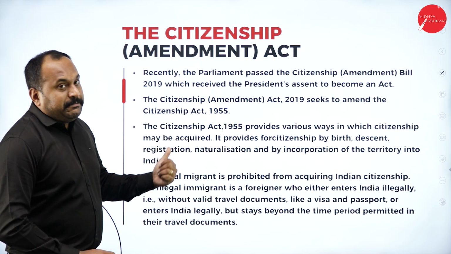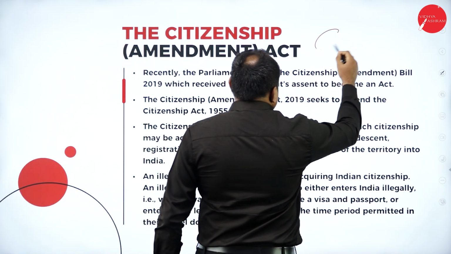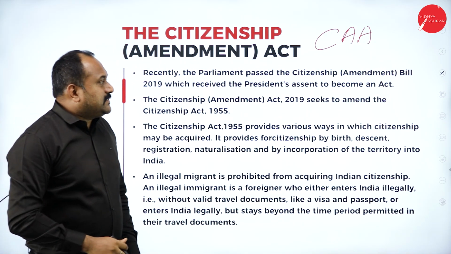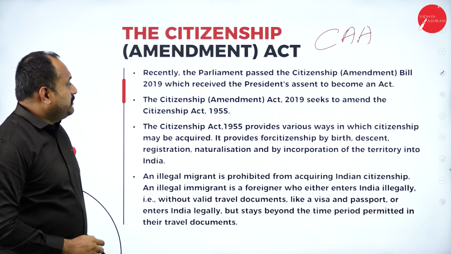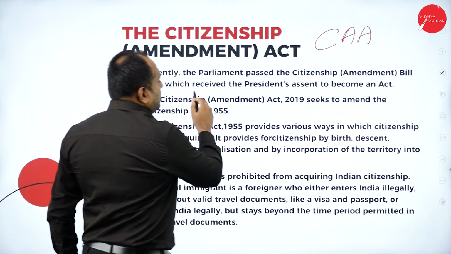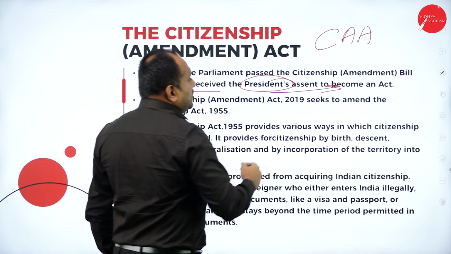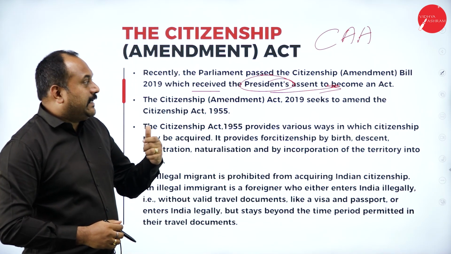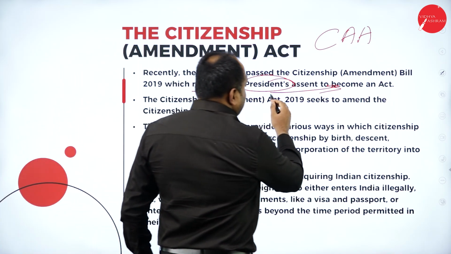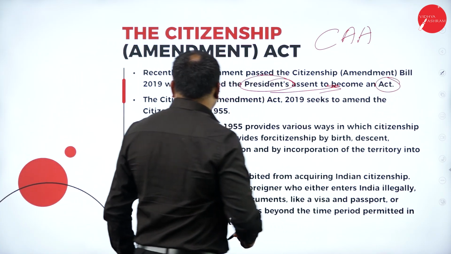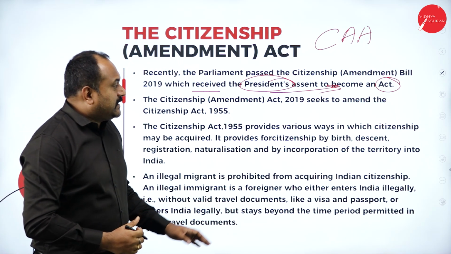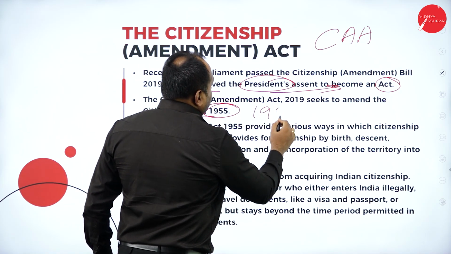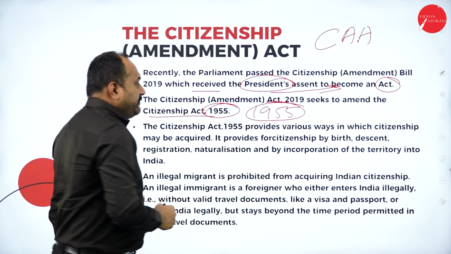The Citizenship Amendment Act, commonly known as CAA. The Parliament passed the Citizenship Amendment Bill 2019, which received the President's assent to become an act. Earlier, whenever the Parliament, the Lok Sabha, the Rajya Sabha, go with it, it is called a bill. The minute approval is taken by the President, it becomes an act. The Citizenship Act 2019 seeks to amend the Citizenship Act 1955. In 1955, we had the Citizenship Act, it is now revised.